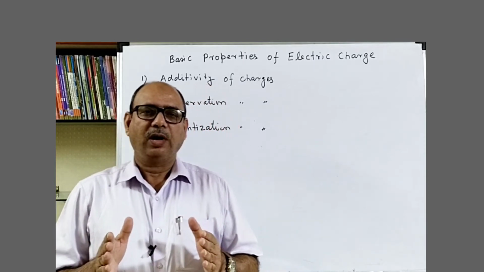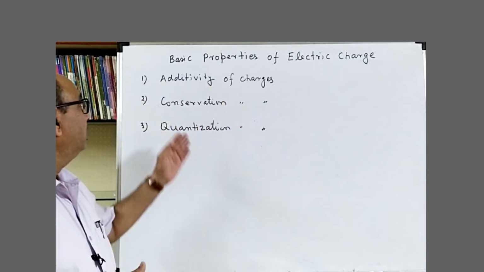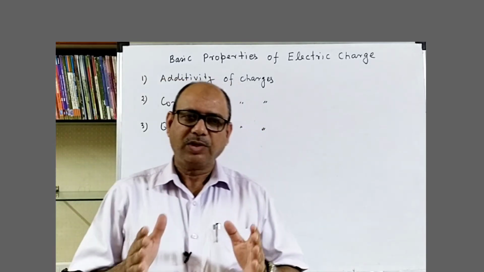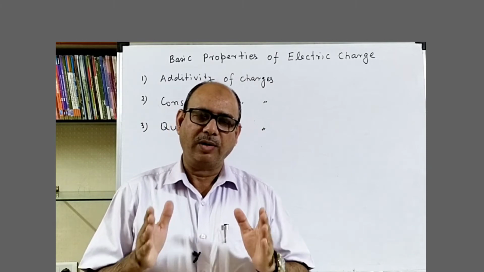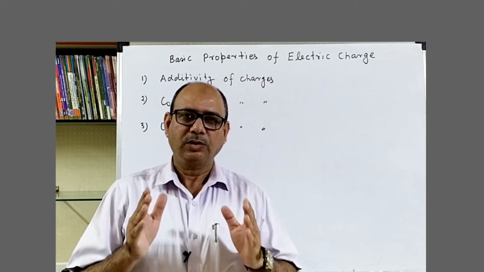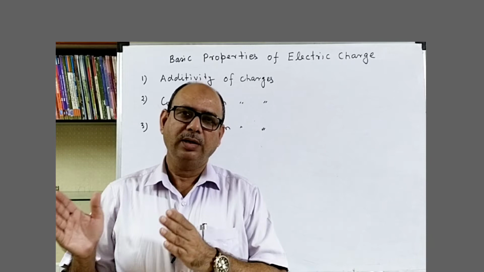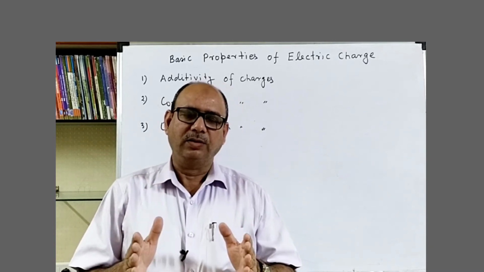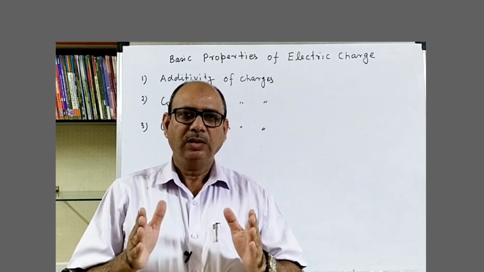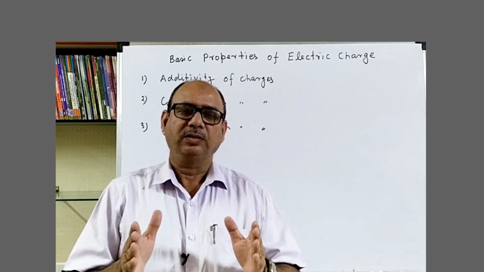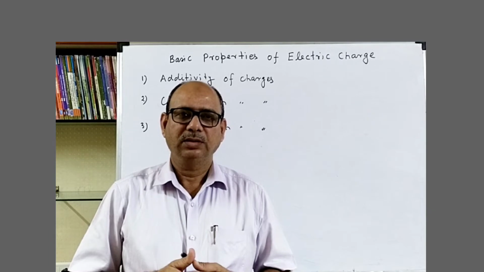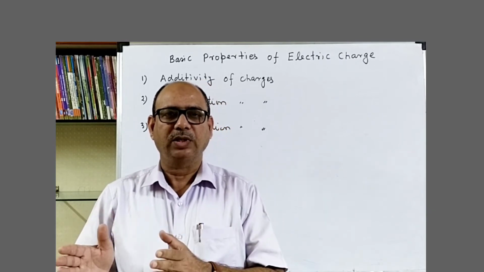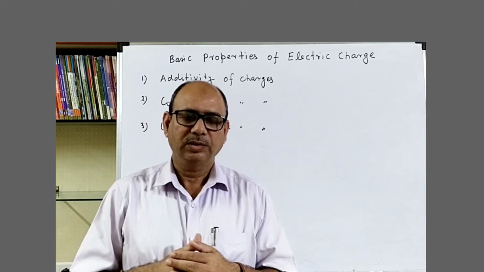The first property of electric charge is additivity of charges. If a system consists of n number of charges, let it be Q1, Q2, Q3 and up to Qn, then the total charge on the system will be the algebraic sum of the individual charges. Algebraic sum means addition considering the proper sign, that is the positive and negative sign.